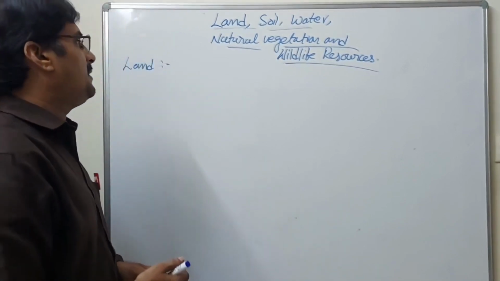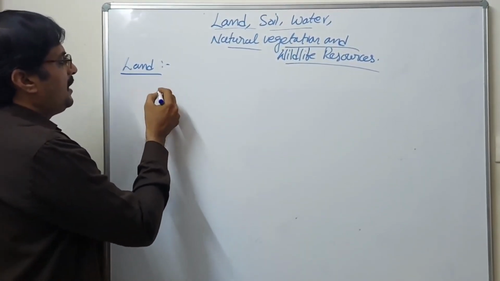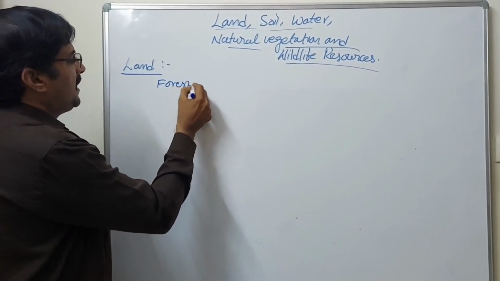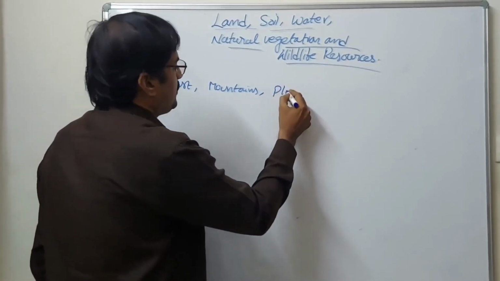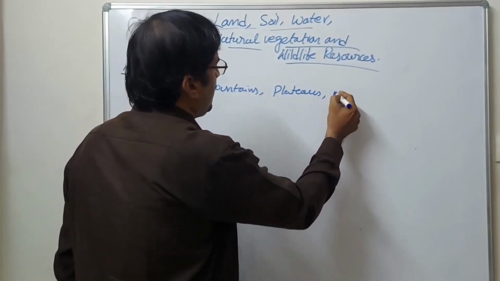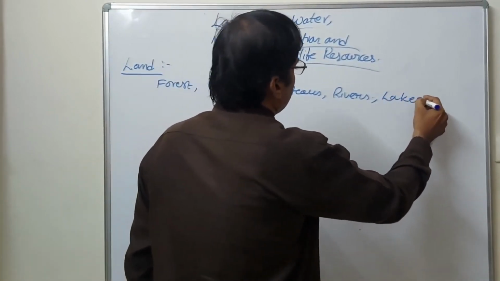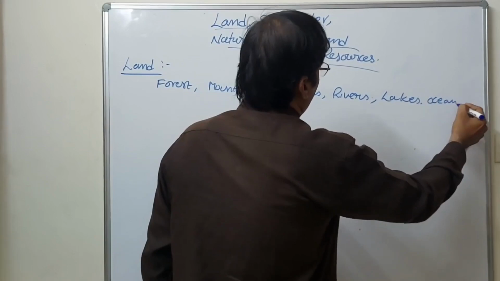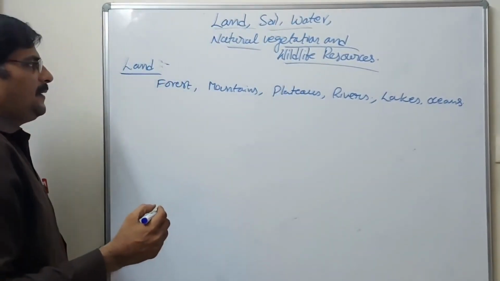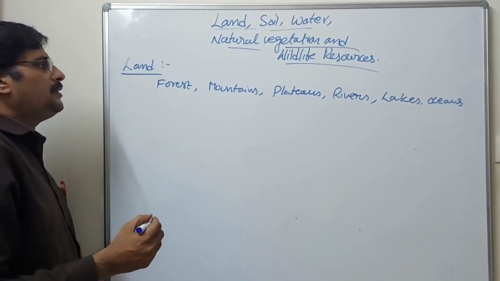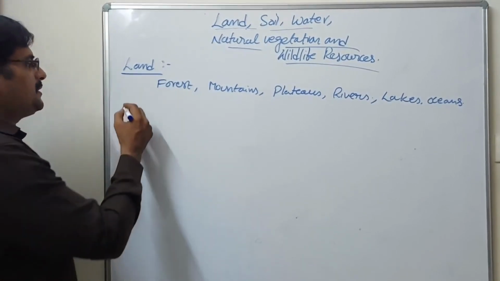On the land we have forest areas, mountains, plateaus, and also rivers, lakes and oceanic bodies, oceans. All of these are on the land area only. But how do we have to utilize it, and what do we have to do about land usage?